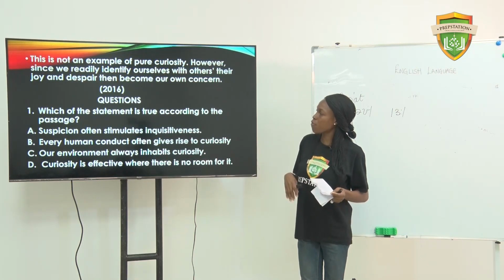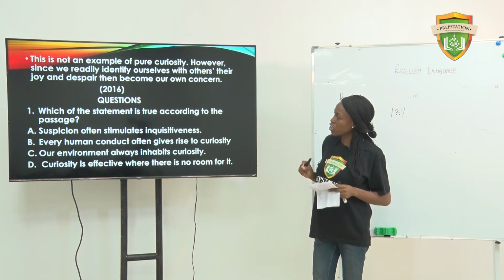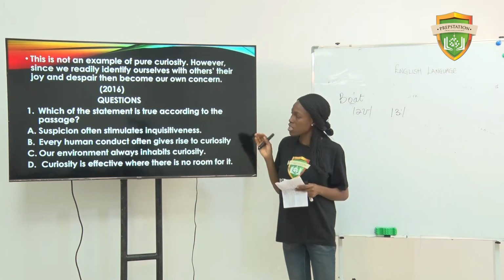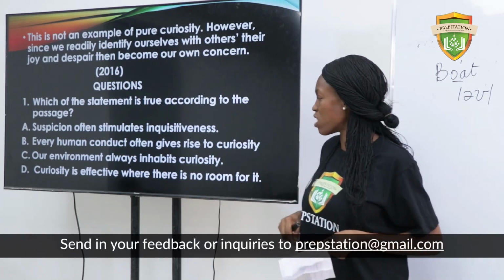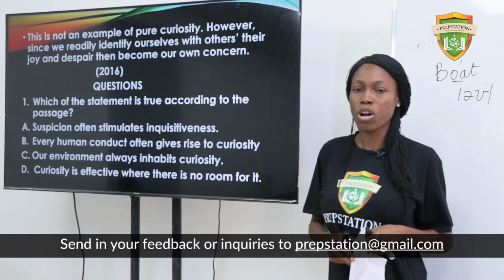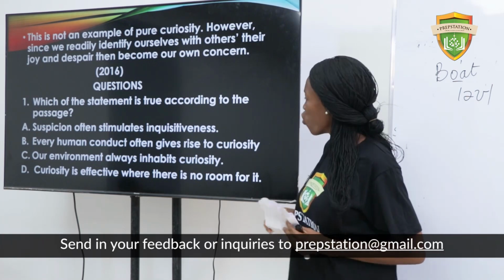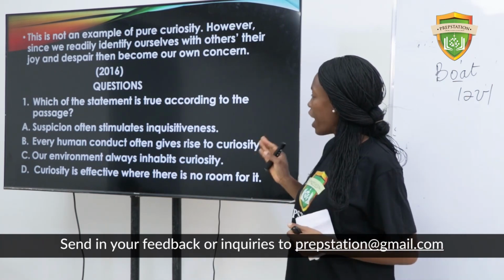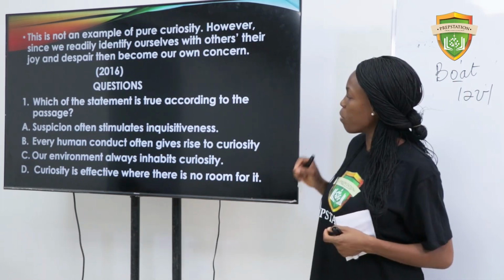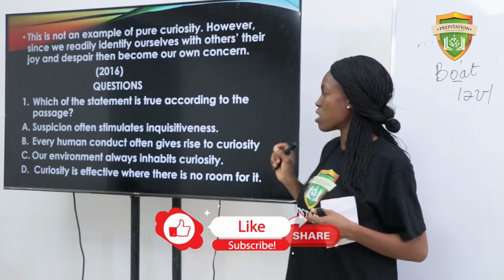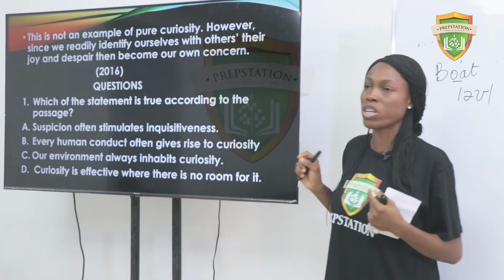A. Suspicion often stimulates inquisitiveness. B. Every human conduct often gives rise to curiosity. C. Our environment always inhibits curiosity. D. Curiosity is effective where there is no room for it. Now let's look at this question again. You've been asked which is true according to the passage. A. Suspicion often stimulates inquisitiveness. B. Every human conduct often gives rise to curiosity. C. Our environment always inhibits curiosity. D. Curiosity is effective where there is no room for it. Now let's look at